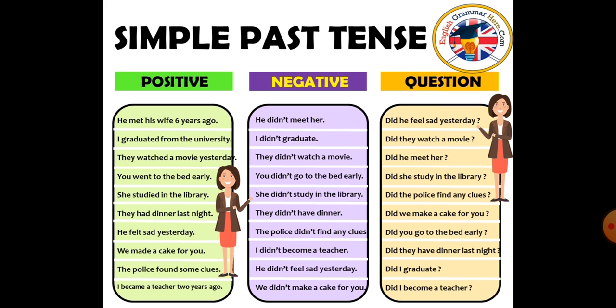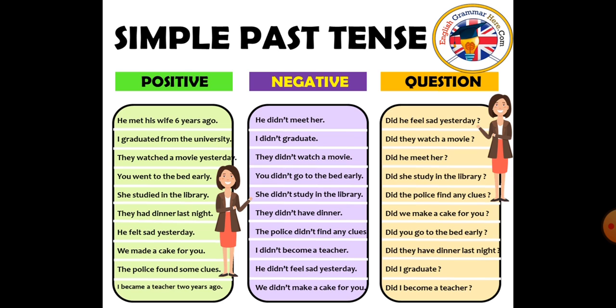Okay, now these are a few sentences, examples of positive, negative and question sentences that you can see. That was a misprint: did they work yesterday. Worked नहीं होगा, it will be work. As you can see, with did we always use the first form of verb. This you need to remember. So these are a few examples, like he met his wife 6 years ago.